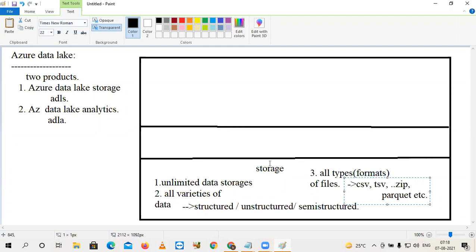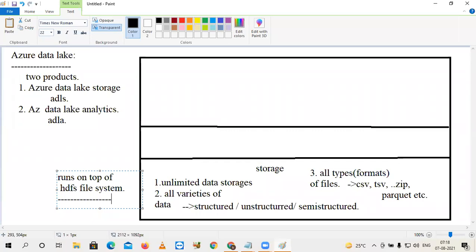But Data Lake Storage runs on top of the HDFS file system. As you already know, in Hadoop the backend file system is HDFS, the Hadoop Distributed File System. In Azure Data Lake, Azure uses HDFS internally as the backend, but you need not use HDFS directly. To work with that HDFS file system, Azure uses the WebHDFS API.